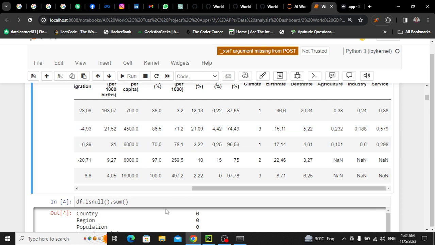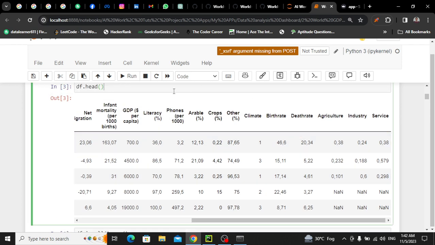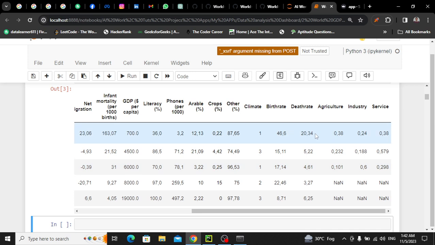Let me show you, wait a minute, give me a second. Here in birth rate, let me add a cell. Here in birth rate we have this value, 0,38. So in agriculture this is like this, in the column this is a string. So the machine will not understand these things and it will give you an error. Whatever you are performing, EDA, visualization, dashboard, whatever, it will give you an error. So we have to convert all these into numbers.